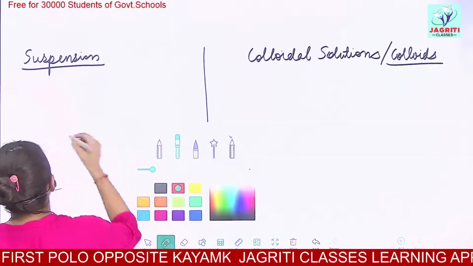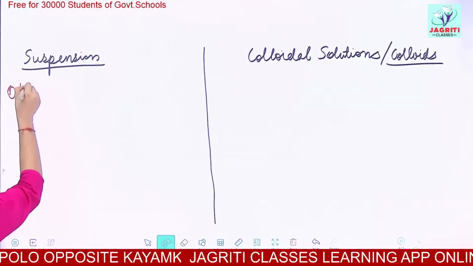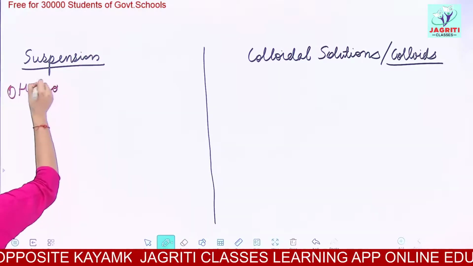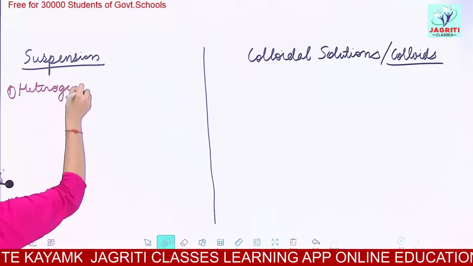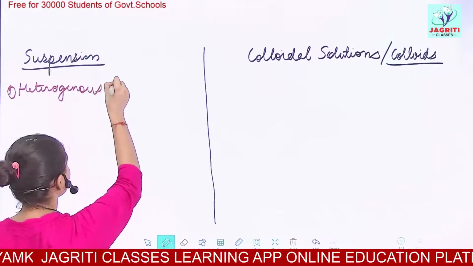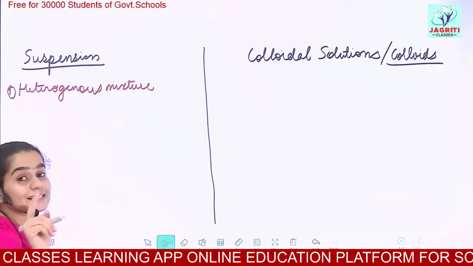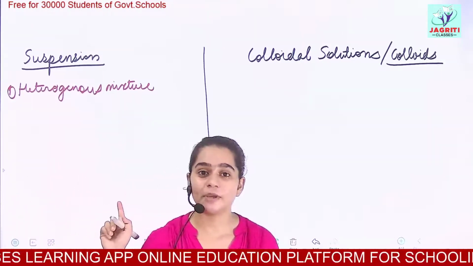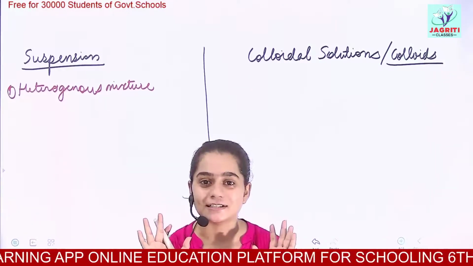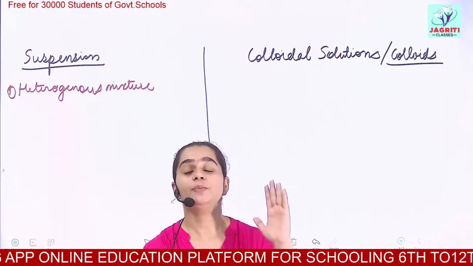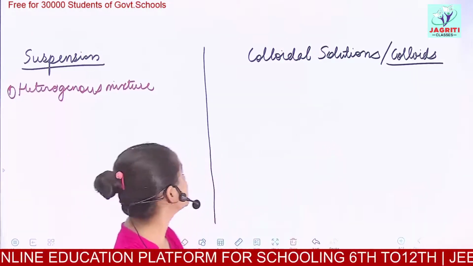So the first point is suspension is a heterogeneous mixture. We saw solutions in the last topic. Solutions were homogeneous, and I already discussed what homogeneous and heterogeneous mean.